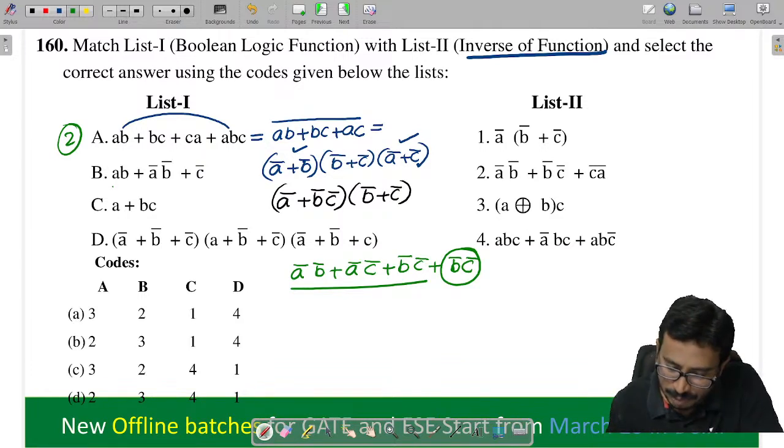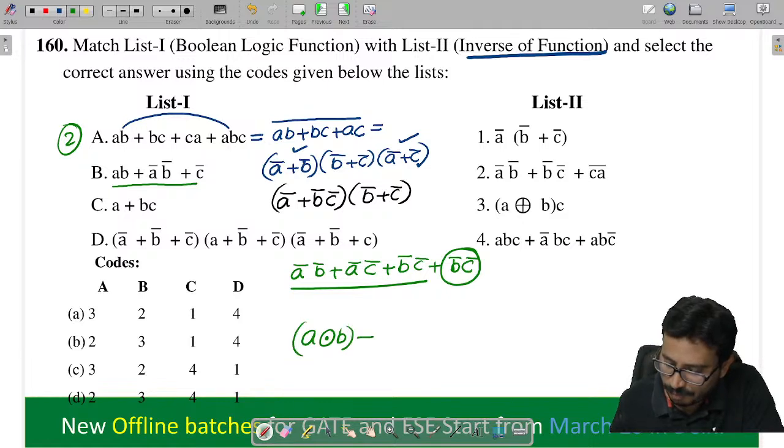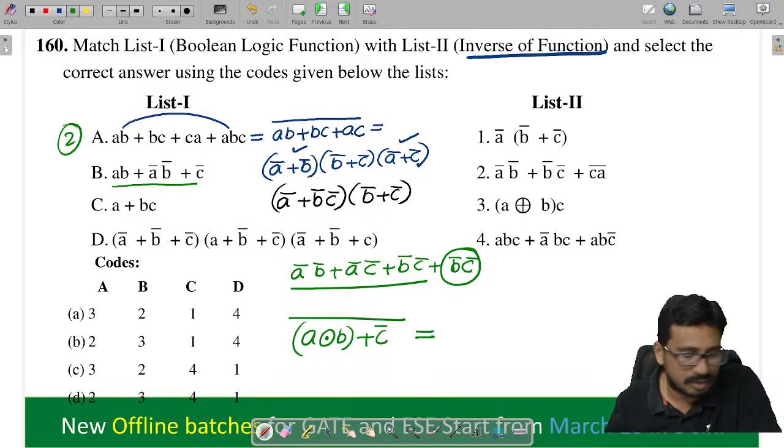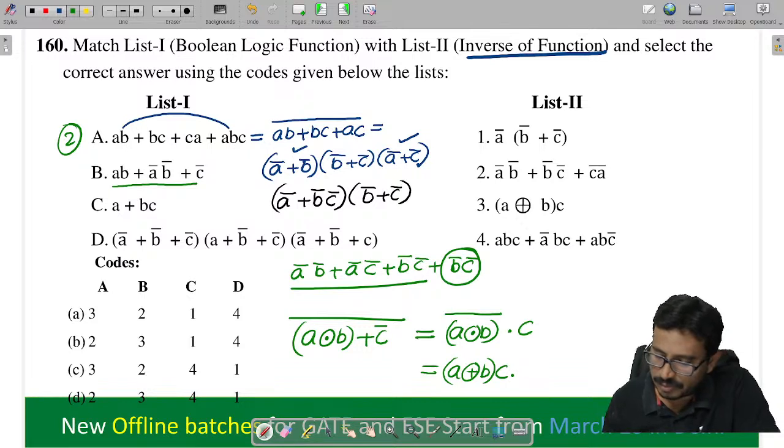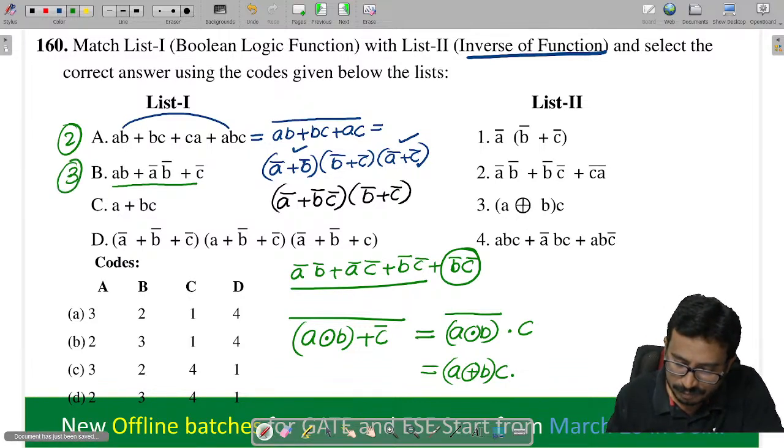Now you tell me, is it possible to minimize this? How can we write this one here? This is A XNOR B plus C bar. If I take the complement of this, what will I get? A XNOR B bar, by De Morgan's law, into C. So this is nothing but A XOR B into C. So which option, tell me? This is equal to the third one.